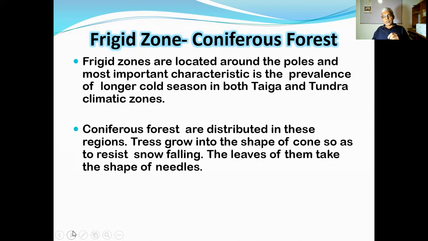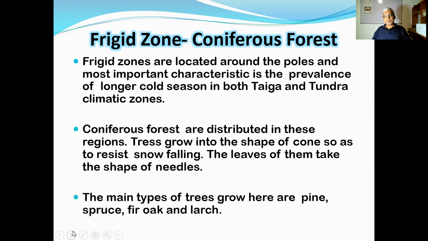So as to resist the snow falling, the leaves of them take the shape of needles, very thin and long. Therefore, snow cannot cling to them. They fall down without staying on the trees. The main types of trees that grow here are pine, spruce, fir, oak, larch, etc. They are the types of trees growing there.